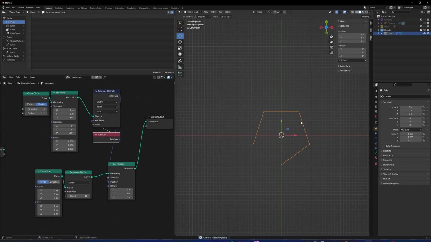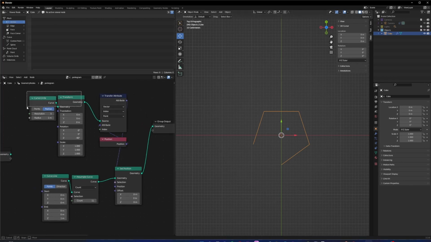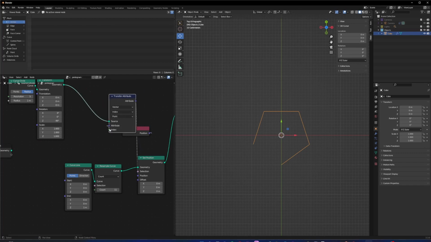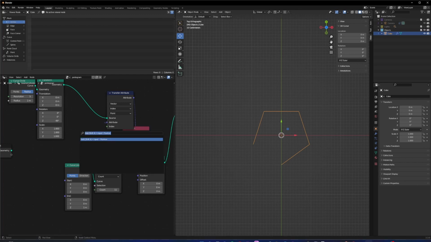So this doesn't connect, and the way to fix that is to put an index into the transfer attribute here and put it through a modulo of 5. So here we go. System, index. Oh my god, it took all of it. My bad. System, index.